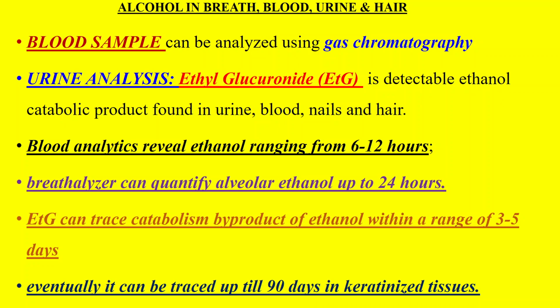Now the time duration. The blood analytics reveal ethanol ranging from 6 to 12 hours. Breath analyzer can quantify alveolar ethanol up to 24 hours. Ethyl glucuronide can trace the catabolic byproduct of ethanol within a range of 3 to 5 days in the urine, and eventually it can be traced up to 90 days in the keratinized tissues like nail and hair.